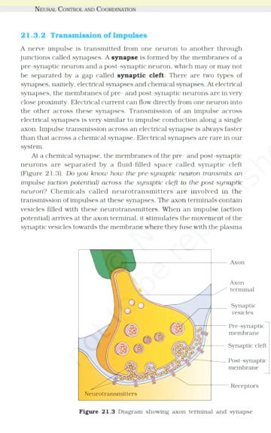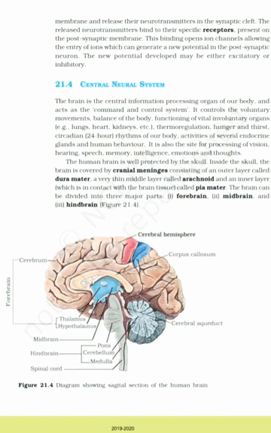When an impulse, the action potential, arrives at the axon terminal, it stimulates the movement of the synaptic vesicles towards the membrane, where they fuse with the plasma membrane and release their neurotransmitters in the synaptic cleft. The released neurotransmitters bind to their specific receptors present on the postsynaptic membrane. This binding opens ion channels, allowing the entry of ions which can generate a new potential in the postsynaptic neuron.